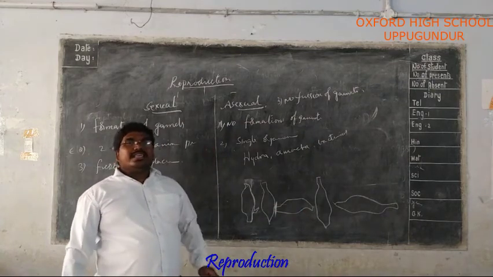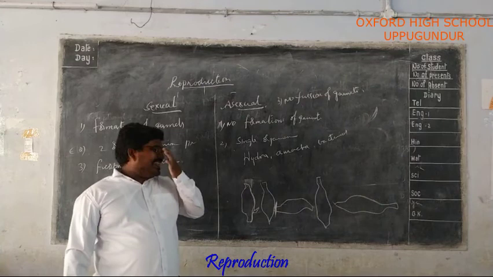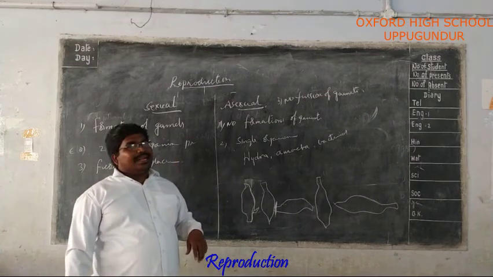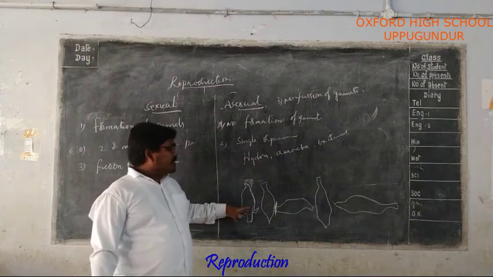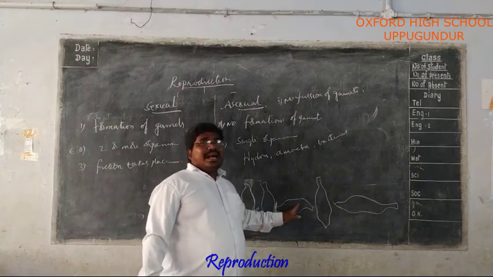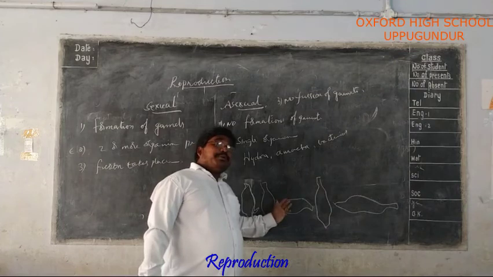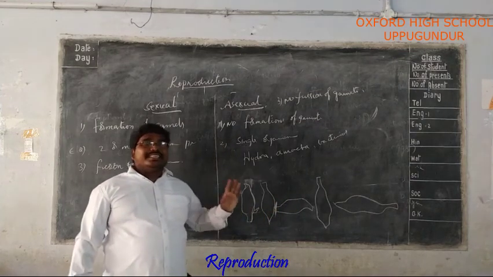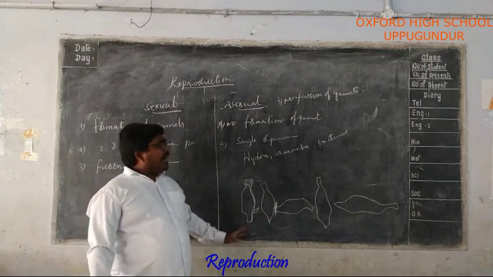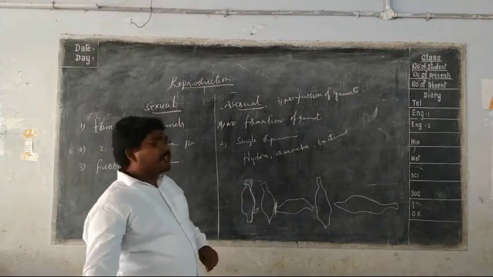This is the asexual mode of reproduction that we can see in hydra. The buds grow as an identical copy of the parent, separate from the parent, and lead their life as an individual. And another important example is amoeba.